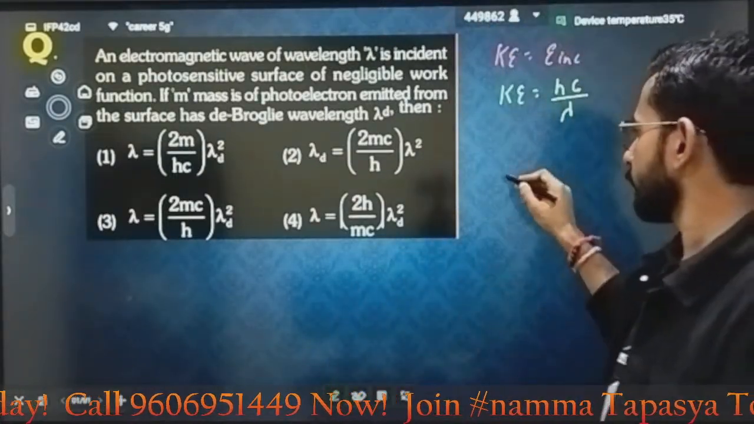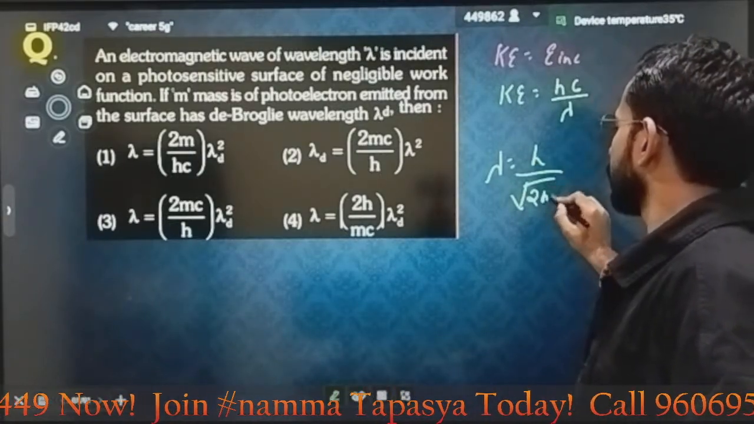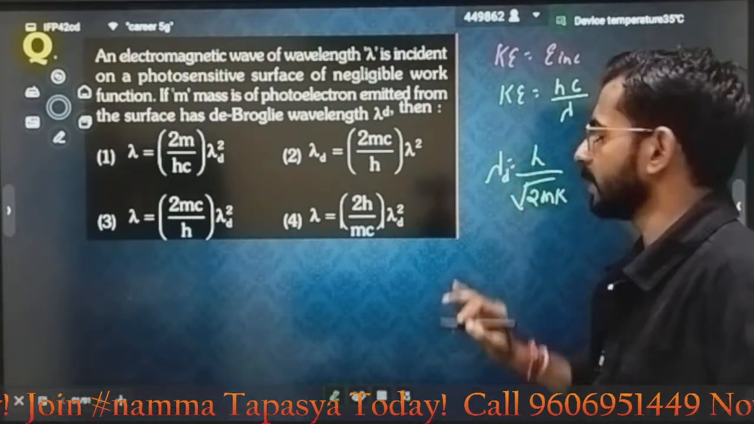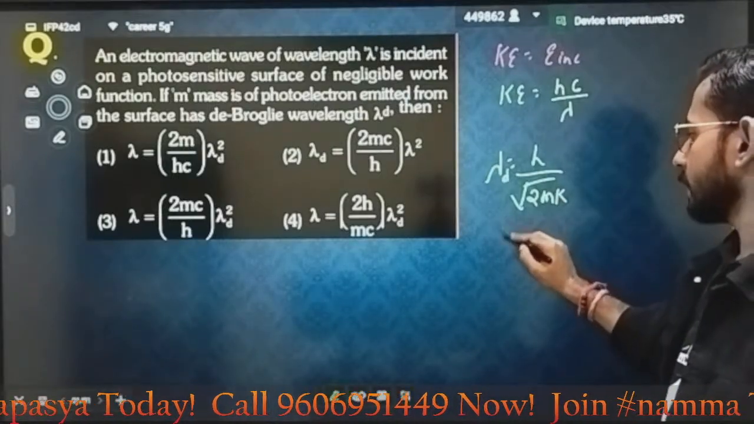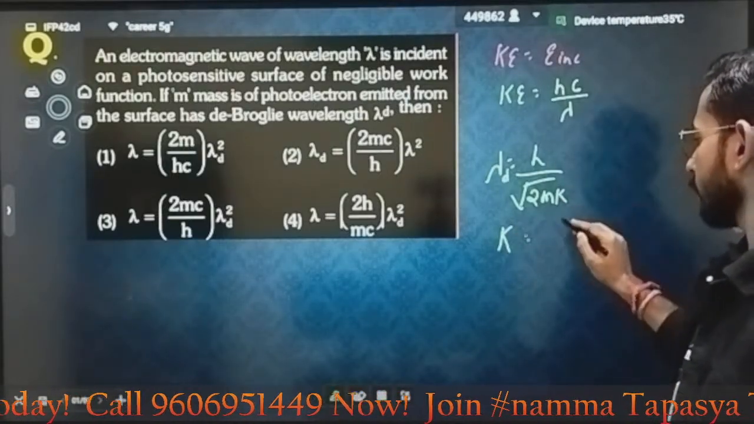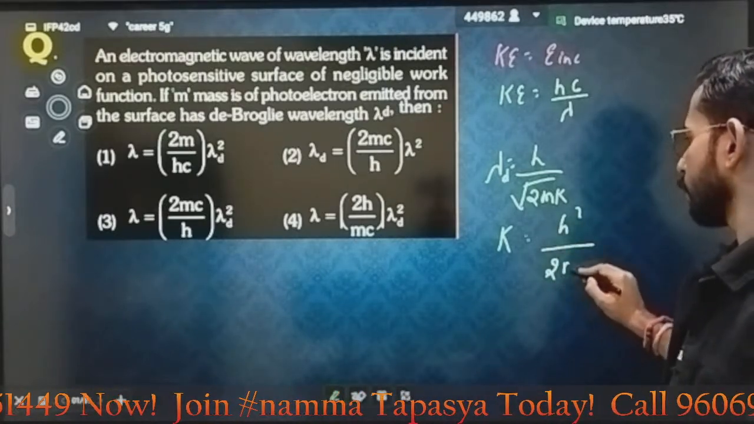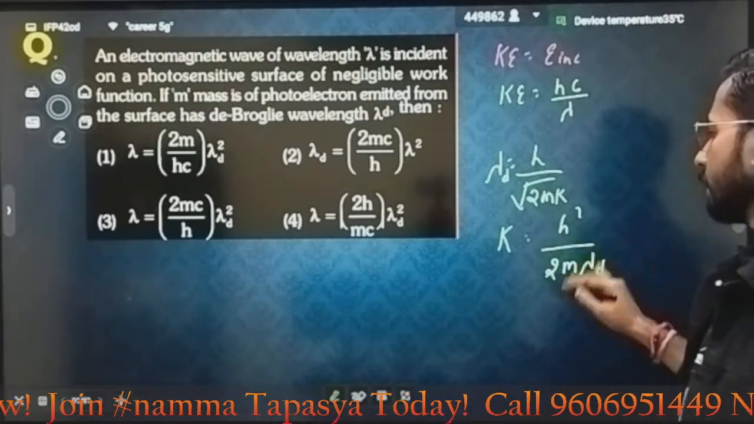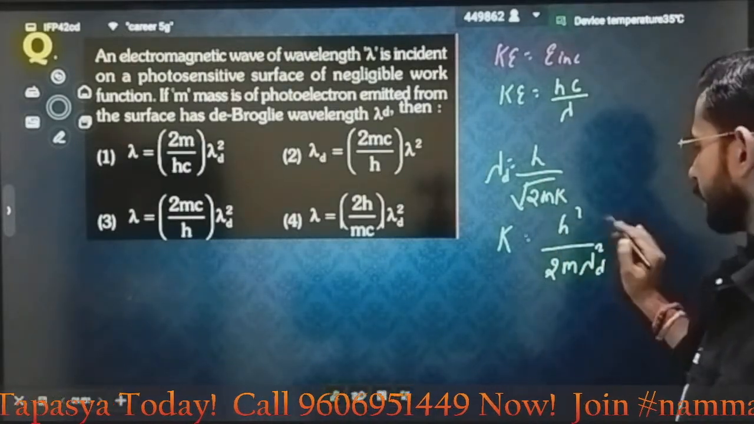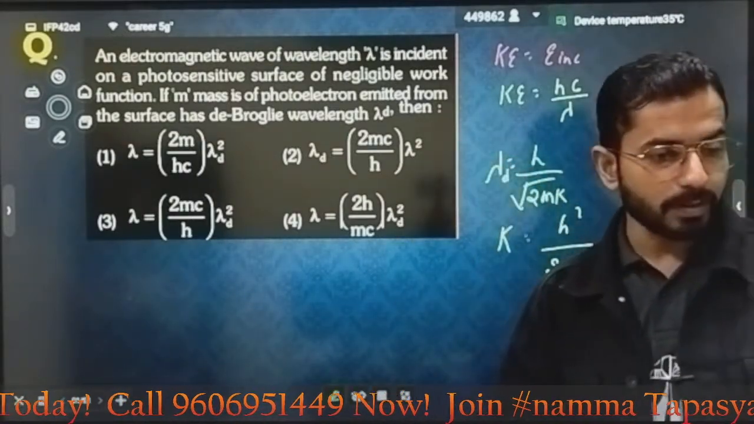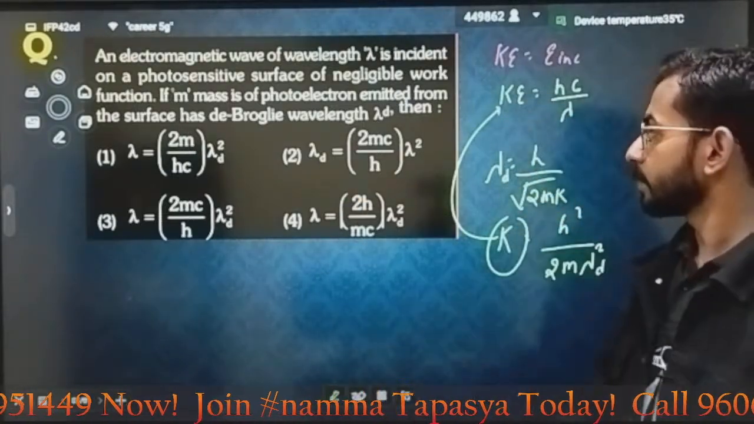So in de Broglie wavelength, how can we write? It is h divided by root under 2mK, represented as lambda d. Correct? So if I have to write the kinetic energy, how can I write it? Kinetic energy can be written as h square divided by 2m into lambda d square. I should write square because I am squaring on both sides. Now just replace this kinetic energy here, and you have your relation.